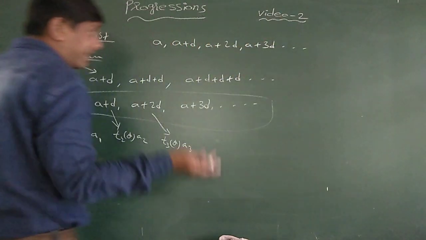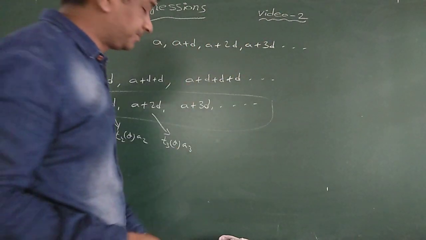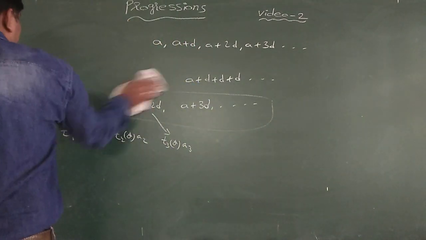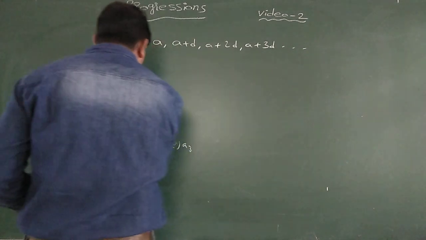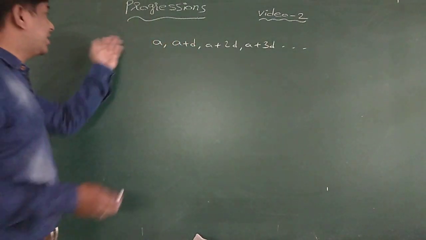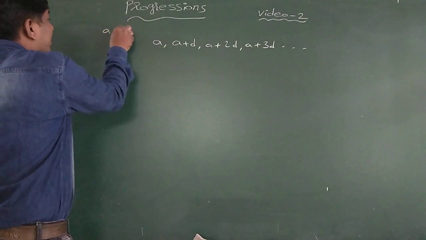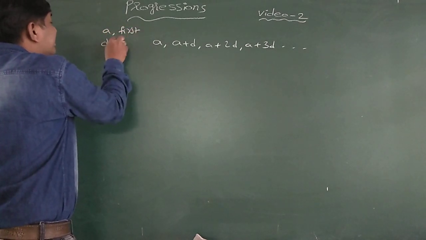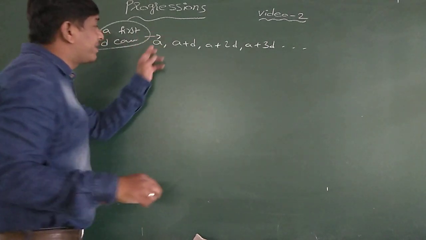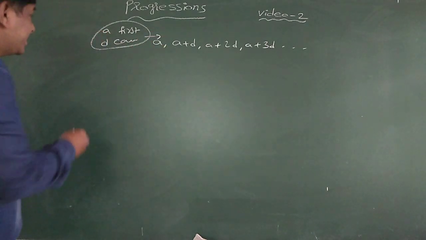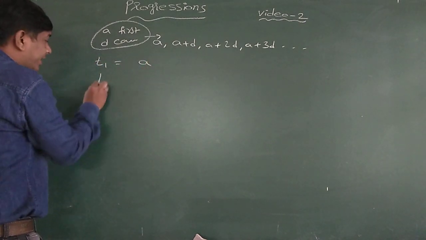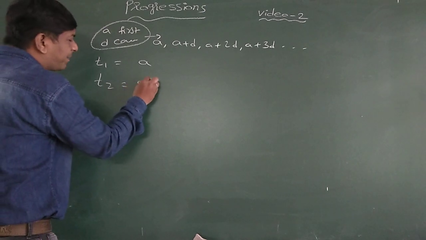Because the last term I don't know, so and so on. To generalize this, how to find out the terms? Here, if A is the first term and D is a common difference, then the general form is this one. That means T1 is equal to A, T2 is equal to A plus D.